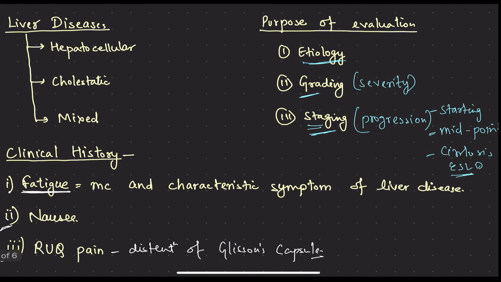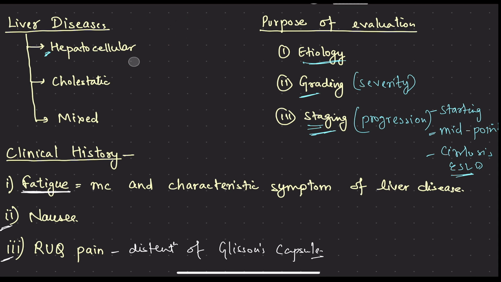Liver diseases. What are the patterns of liver disease? We are discussing the patterns of liver injury. There are basically three types of patterns of injury in the liver. One is the hepatocellular, mainly hepatocyte necrosis, in which there will be elevation of AST and ALT.